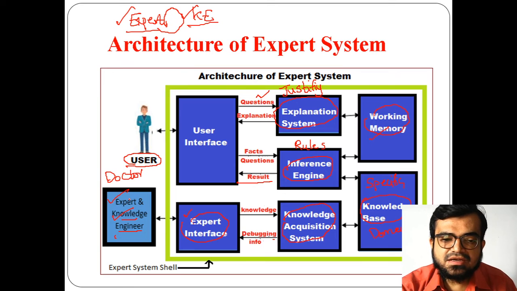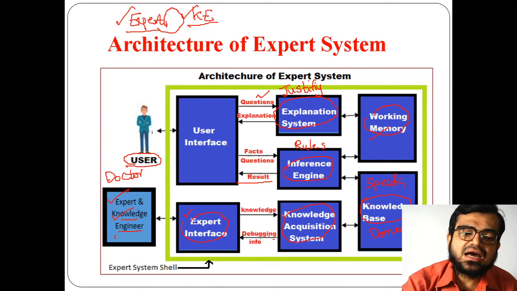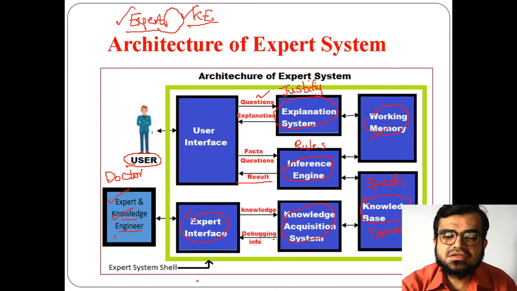First understand here, the expert is related with a particular, specific domain of information. The expert will give information and the knowledge engineer will take that information from the expert, and with the help of the expert interface it updates the knowledge base. So in this way the architecture of the expert system works.